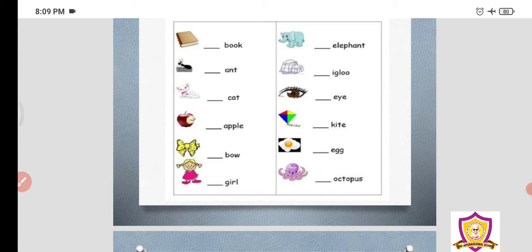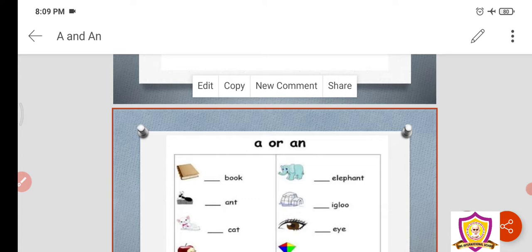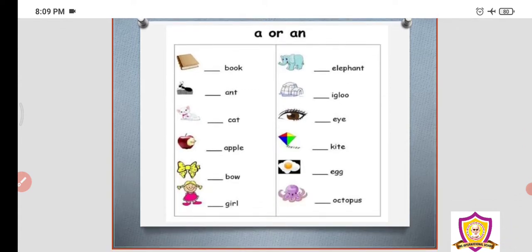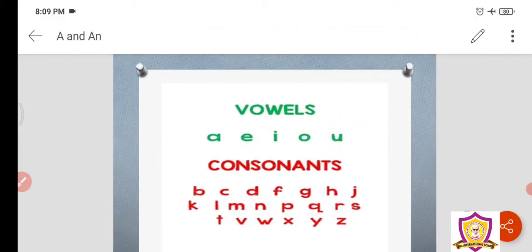E-G-G, egg. E is the first letter, E is a vowel, so we shall say an egg. I ate an egg today, so an egg it should be. O-C-T-O-P-U-S, octopus. O, the first letter, is a vowel, so we shall say an octopus. Okay, now this is how we shall use a or an in front of the special letters which are the vowels A, E, I, O, U.